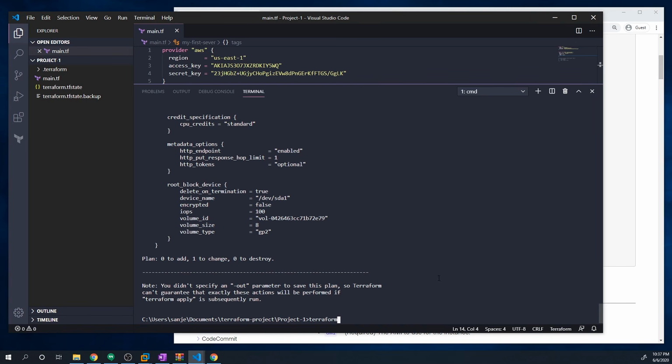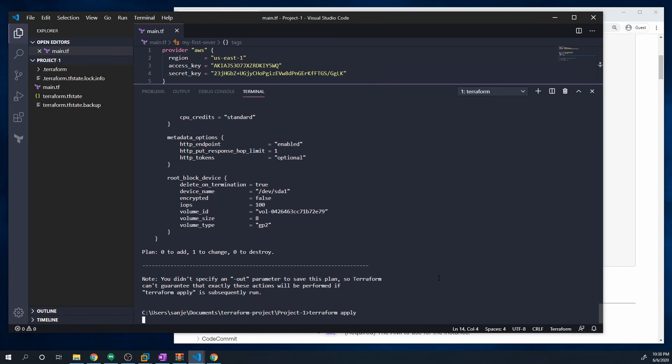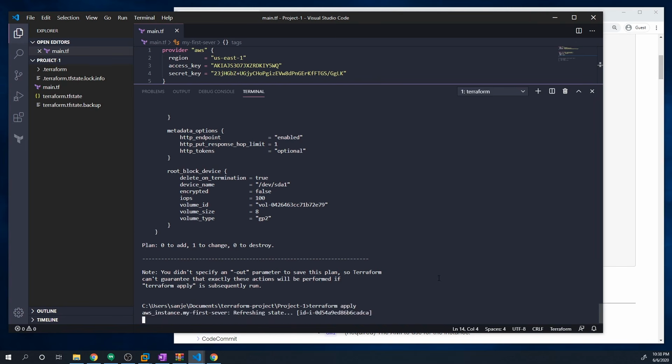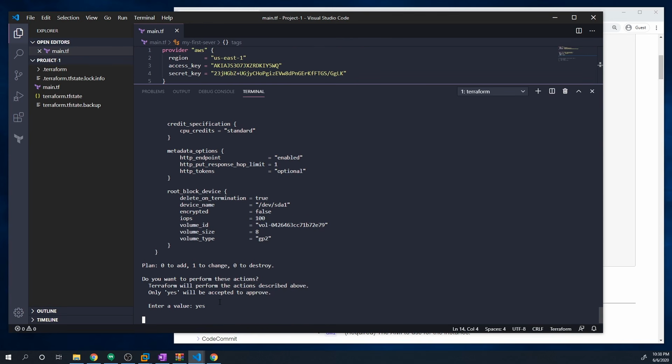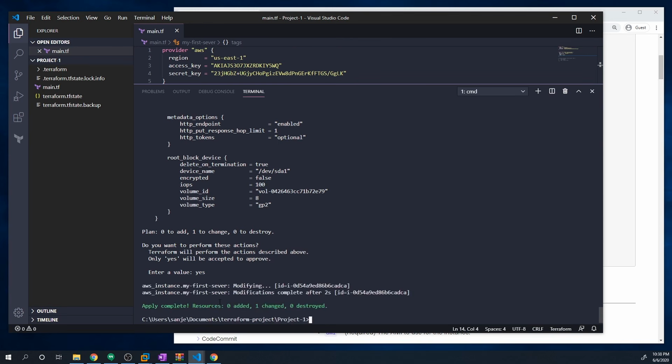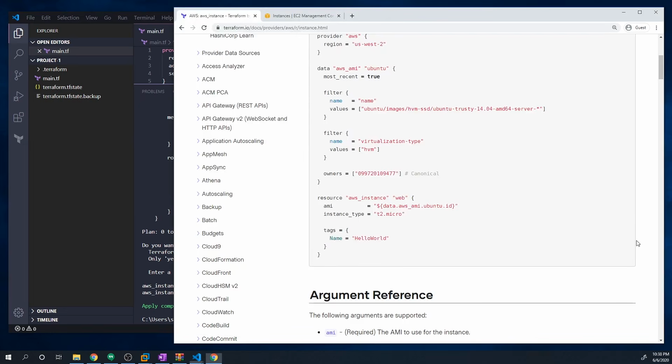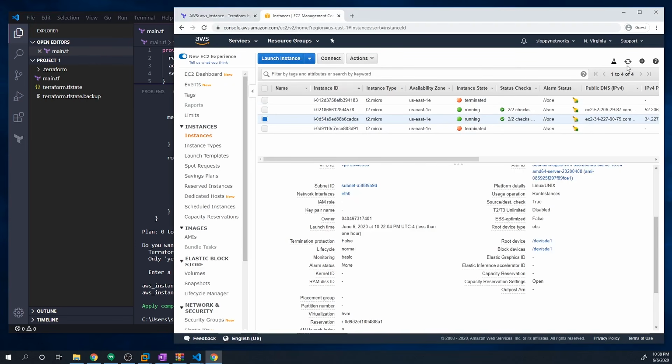So we'll do a Terraform apply now. It's going to run that same check we just did. And once it's done doing that, you can see that it's going to make one change, and we're going to say yes, just so we can complete those changes. Okay, and it successfully completed that. It's changed one resource. We'll go back to the console. We always want to make sure that the changes actually took place. Don't just take Terraform's word for it.